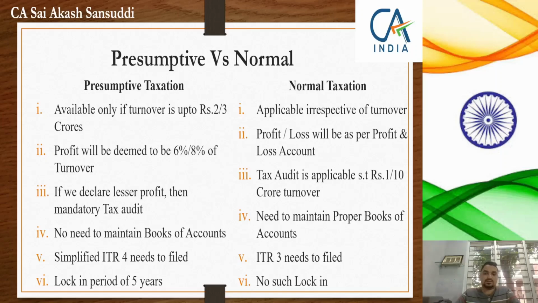Specifically, I am restricting myself only to intraday trading aspects. In case you are not opting for presumptive taxation, then you need to file ITR 3. But if you are opting for presumptive taxation, then you need to file ITR 4. What is the difference? If you opt for presumptive taxation, your profit is deemed at 6%. Otherwise, you should draw up your profit and loss account and ascertain your actual profit or loss, which might be more or less than 6%.